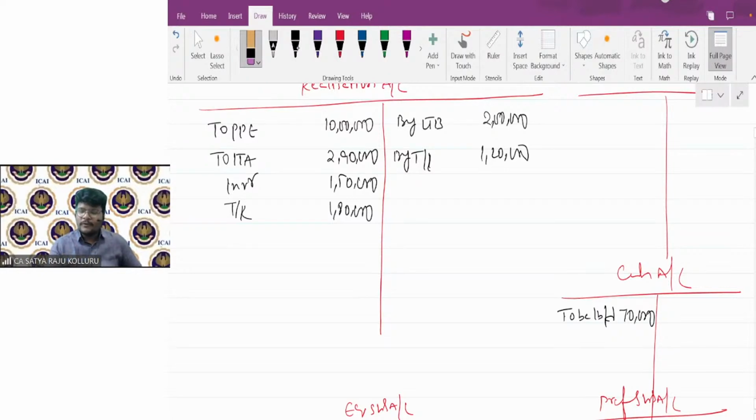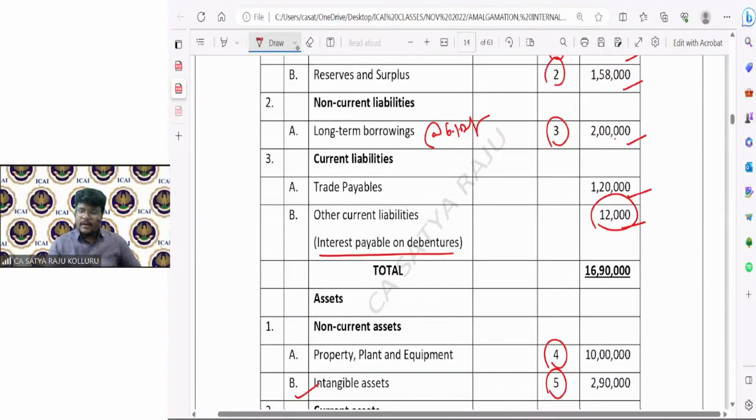Fine. Guys, no need to get confused. Whenever you are in the books of the selling company, you always need to transfer assets and liabilities at book values only, because your intention is to close that specific account and transfer it to realization. Agreed value concept doesn't come into the picture in the books of the selling company. Now, this liability is not taken over by the purchasing company. That's why I will separately open it with the name of outstanding interest.